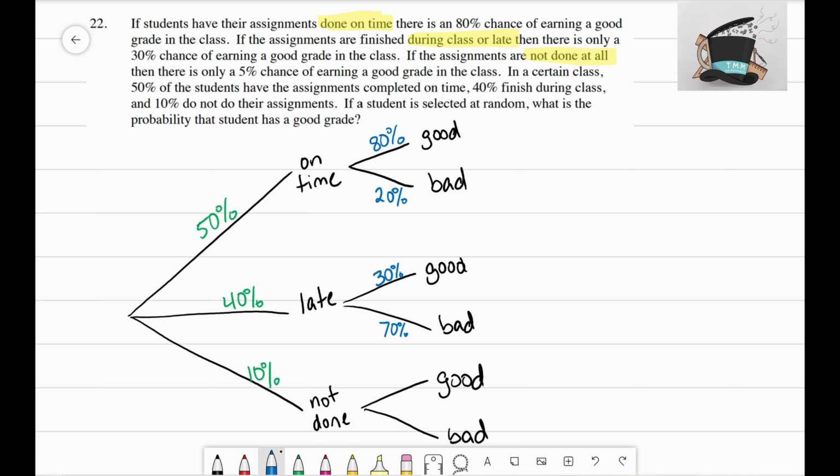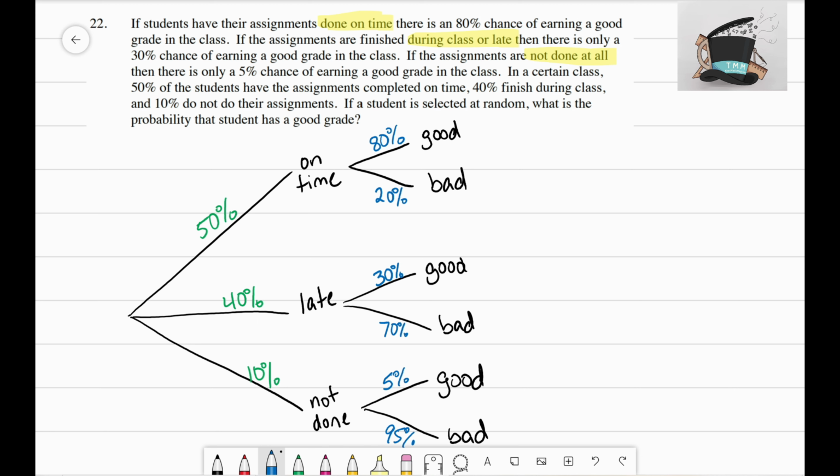And last but not least, if the assignments are not done at all, then there's only a 5% chance of earning a good grade in the class. Ooh, not good at all, right? You want to make sure you turn in those assignments. So we're going to write 5% for the good grade, which means the chance of this student earning a bad grade is 95%. Ooh, I cannot fit it.